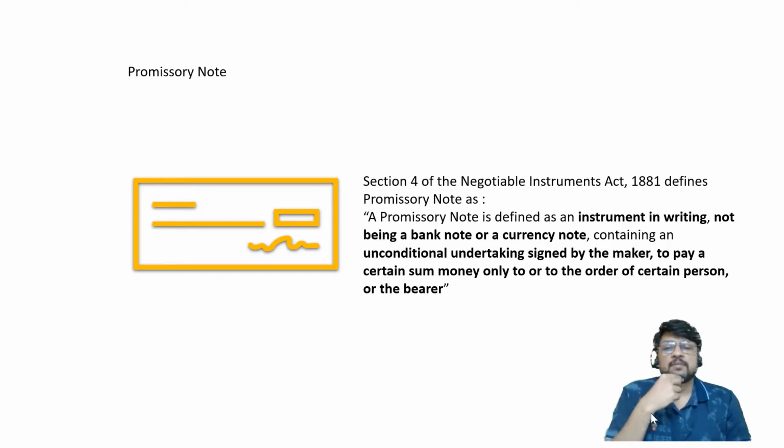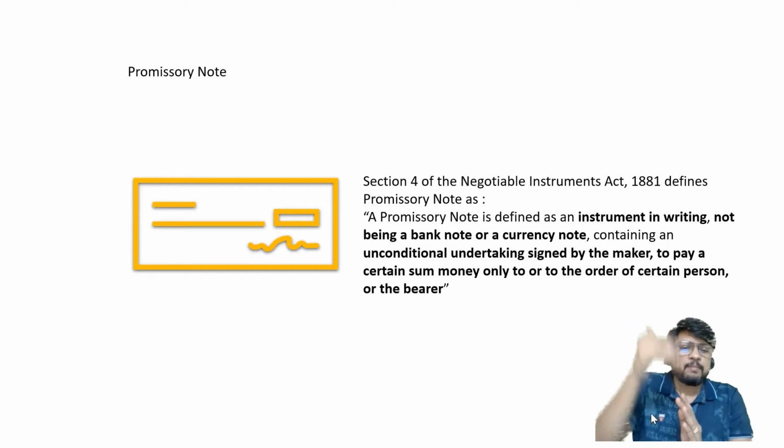Undertaking, it's a promise. A bill of exchange is an order. A promissory note is an undertaking. A bill of exchange tells you should pay. I am giving an order, you will have to pay. Whereas a promissory note says I am going to pay. A bill of exchange is prepared by the creditor, whereas a promissory note is prepared by the debtor. The creditor is giving an order to the debtor that you will have to pay. In that case, it becomes a bill of exchange. Whereas a debtor is giving a promise to the creditor, okay, I will pay.